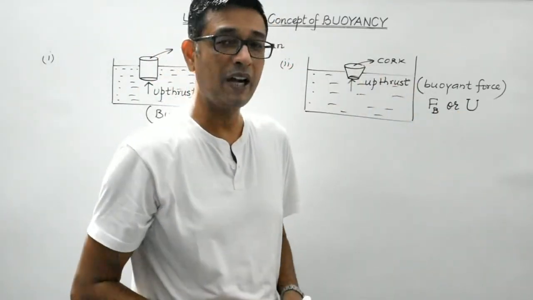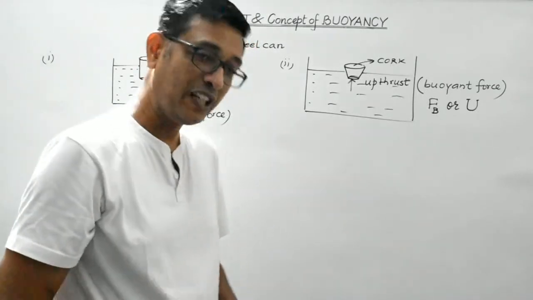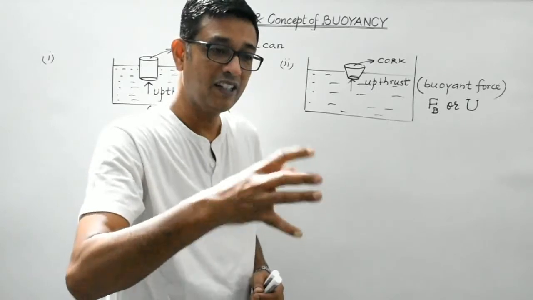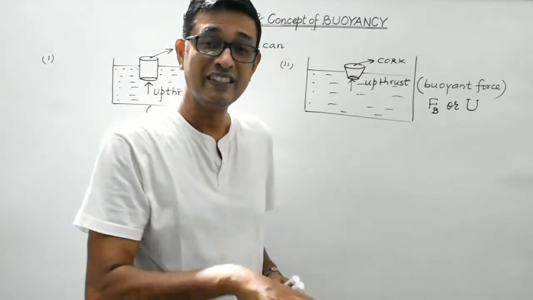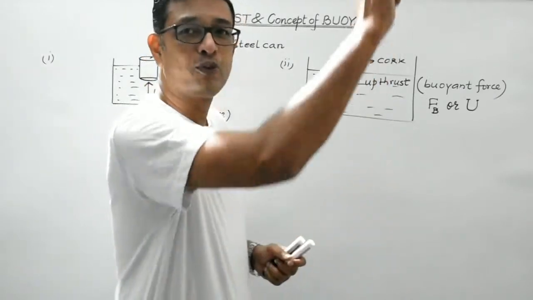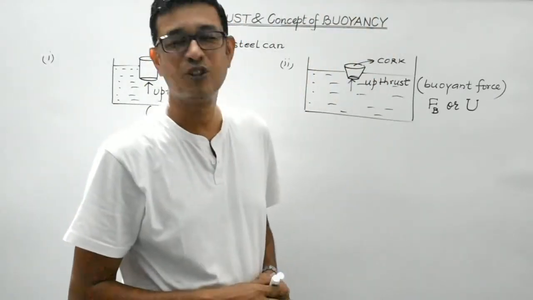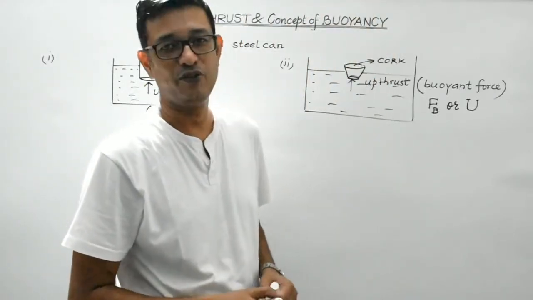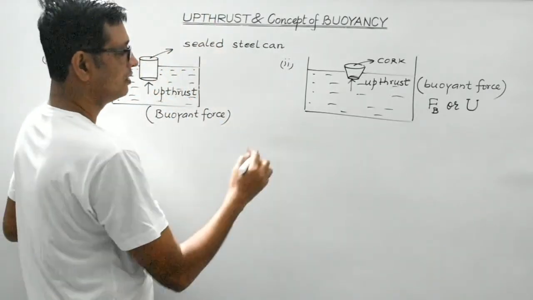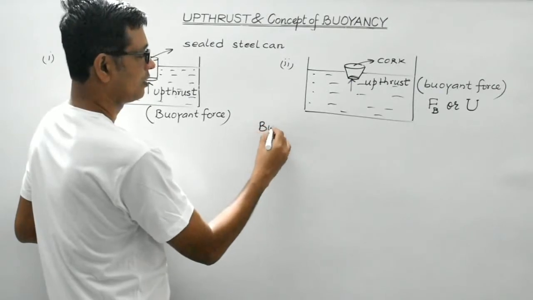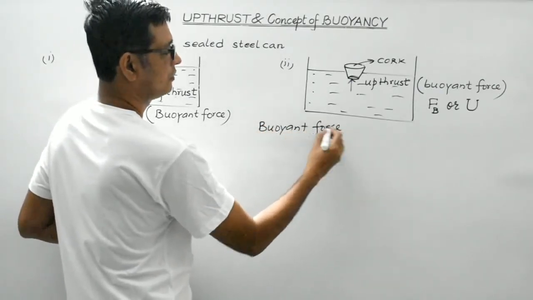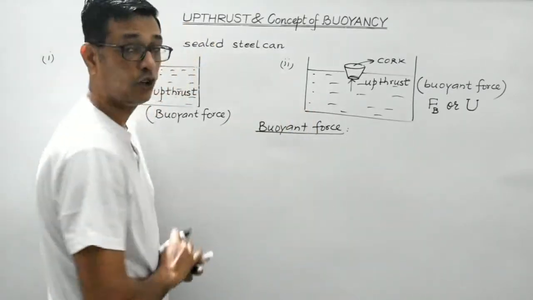So how do you define buoyant force then? Whenever a body is partially or completely immersed in a liquid, then the liquid exerts on the body an upward force. That upward force is known as the buoyant force. So I will write down the definition. Buoyant force or upthrust, how do you define it?